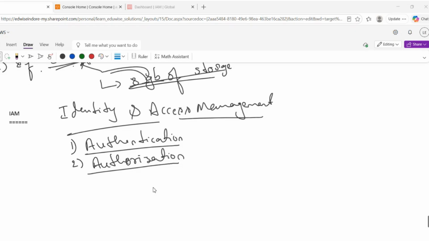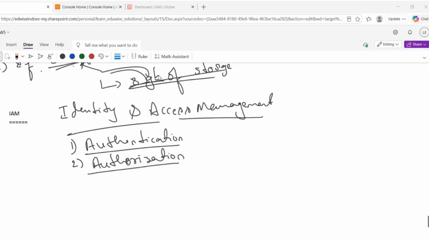He is able to list the servers. So that is what exactly the policy means. A policy is nothing but a set of rules that will be attached to the user or group, and it can be used to allow the permissions or deny them.